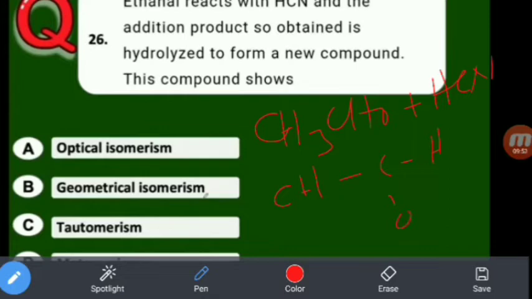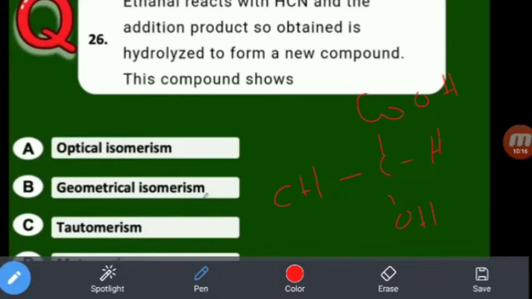OH, CN. It undergoes hydrolysis. So anywhere CN is there, the CN will undergo hydrolysis to give COOH. This is the product.